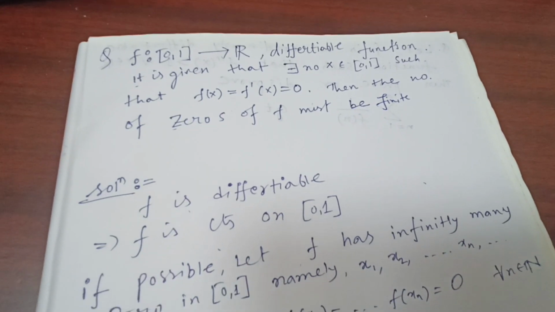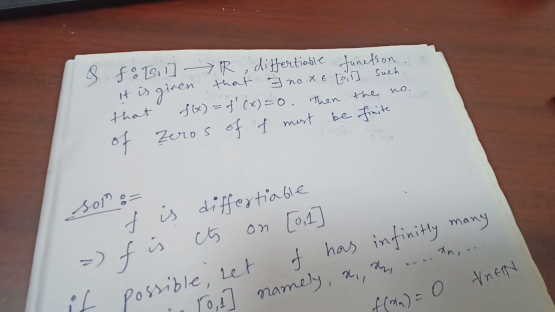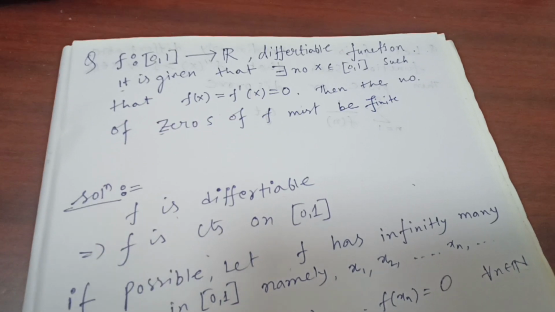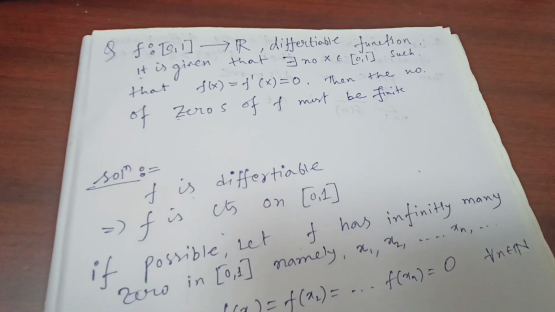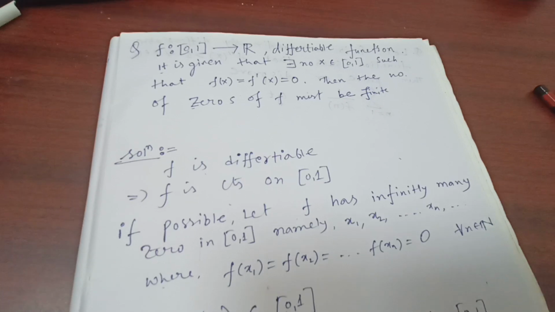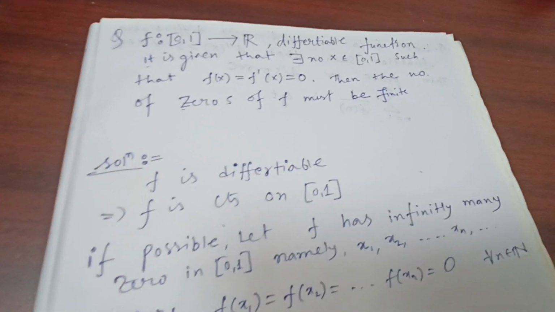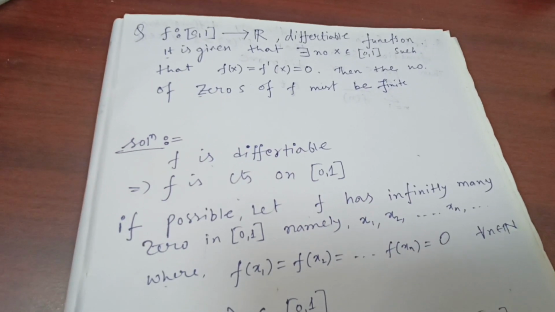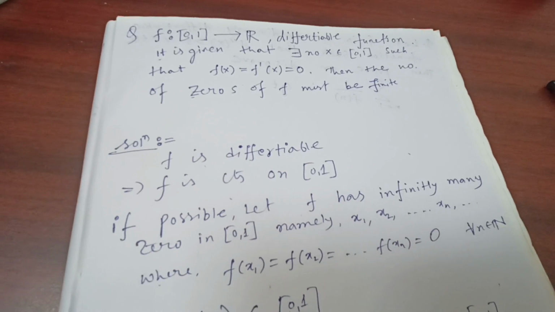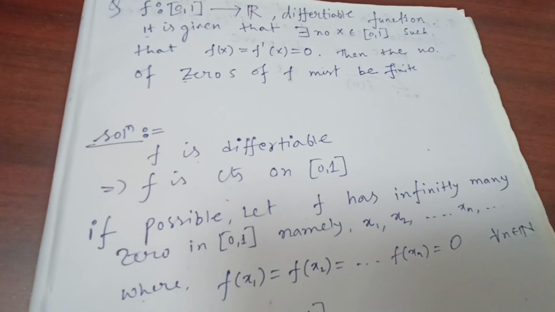Then you have to prove that f can have finitely many zeros. That is, the number of zeros of f must be finite. So let's see the solution. Given that f is differentiable, which means that it is continuous on [0, 1]. So we'll prove it using contradiction.